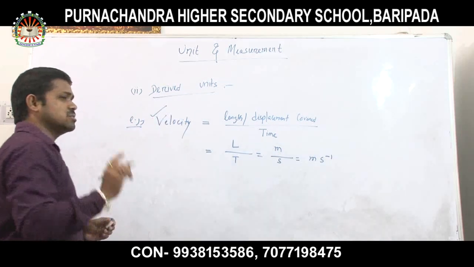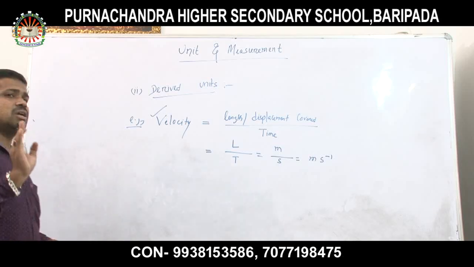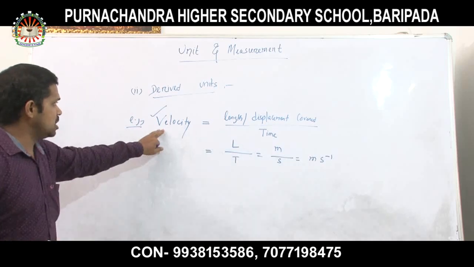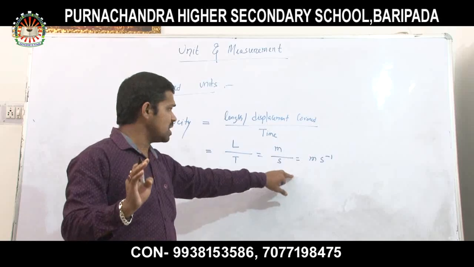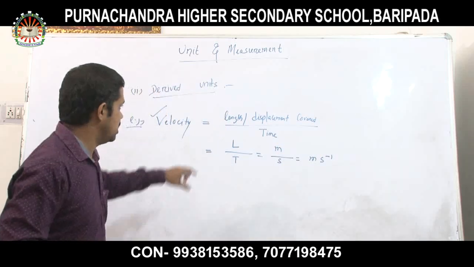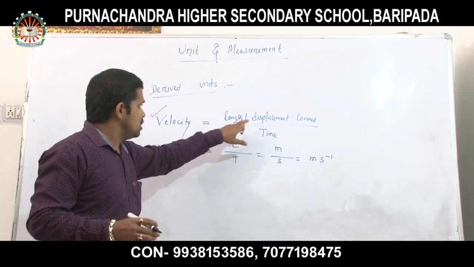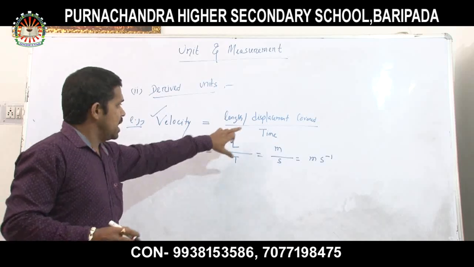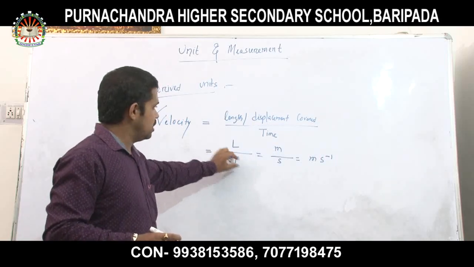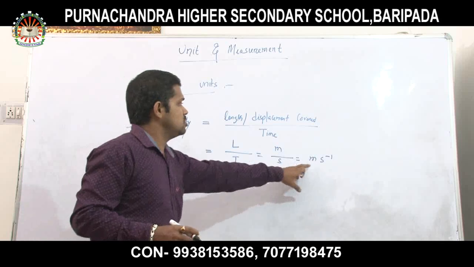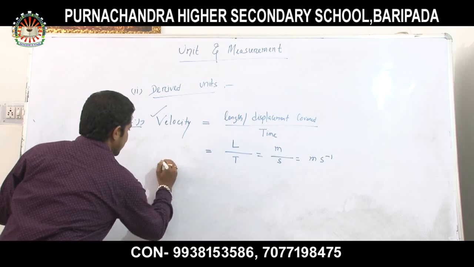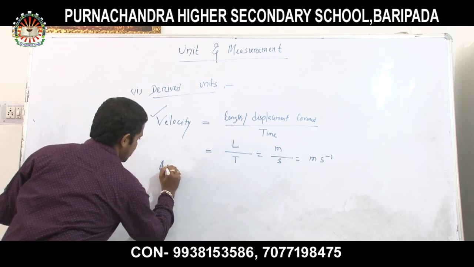So now look at it. Velocity is not a fundamental physical quantity. Velocity is a derived physical quantity, because here we have proved that velocity can be represented in terms of the fundamental physical quantities. This is the length or displacement component, this is the time. Suppose the notation I take is L for length and T for time. What is the unit of length? Meter. What is the unit of time? The second. So velocity is meter per second.